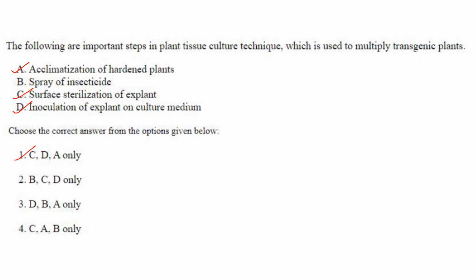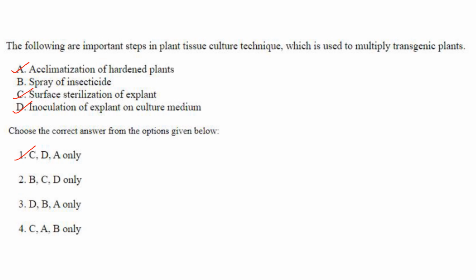Then next one. The following are important steps in plant tissue culture technique which is used to multiply transgenic plants. Choose the correct options. Acclimatization of hardened plants. Yes, that's correct. After tissue culture, you will take the plant to greenhouse for acclimatization.